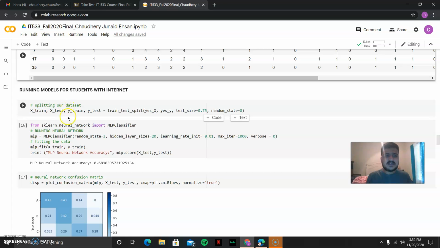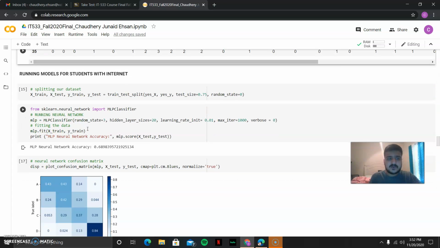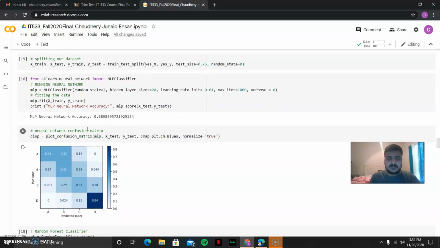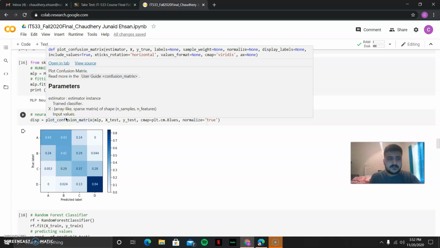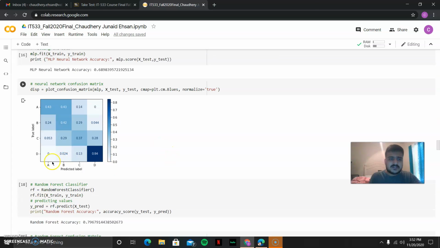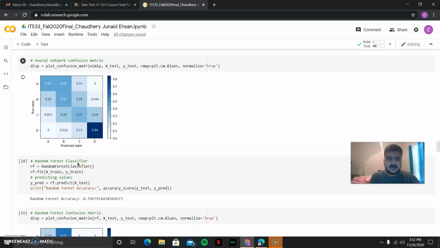So splitting our dataset, X train, X test, from sklearn neural network import MLP classifier, running the neural network, fitting the data. MLP accuracy is 0.6898, and the neural network confusion matrix is here. And here we can see it is between the two of them, which is similar. We got a good predicted level here.